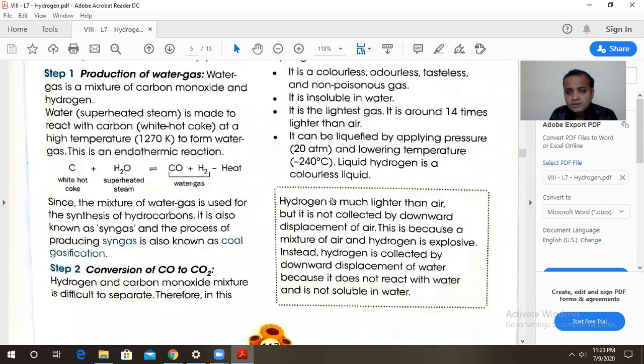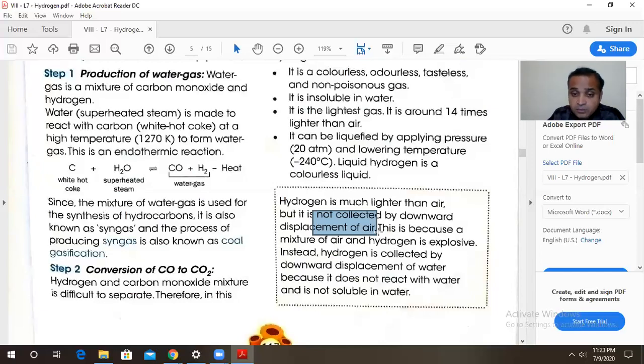Now, this hydrogen gas is not collected by the downward displacement of air. It is lighter. It will travel above air and air will be pushed down. Like water is pushed down, air can also be pushed down, but it is not collected by the downward displacement of air. Why? Because the mixture of air and hydrogen is highly explosive. It catches fire and burns very fast. So we do not collect it by the downward displacement of air.